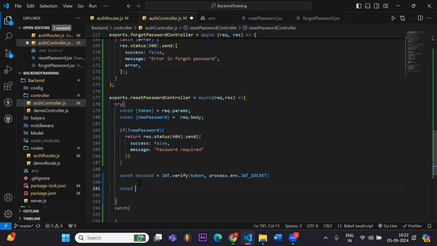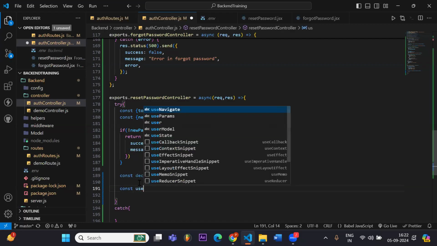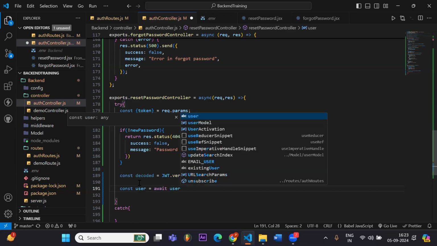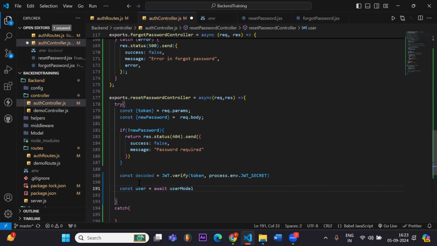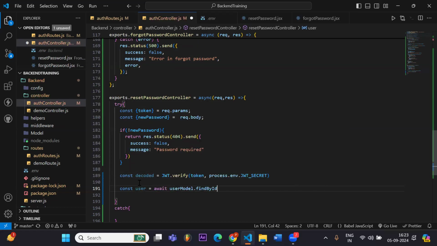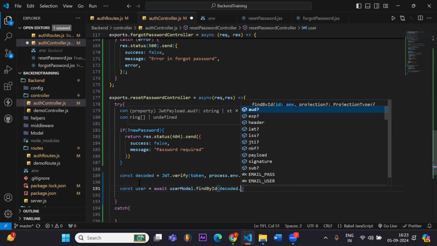Let's say const user. Decoded will also contain the user ID. So what we will do is find if that user ID is actually in our database or not. We will write this like findById and decoded.id.